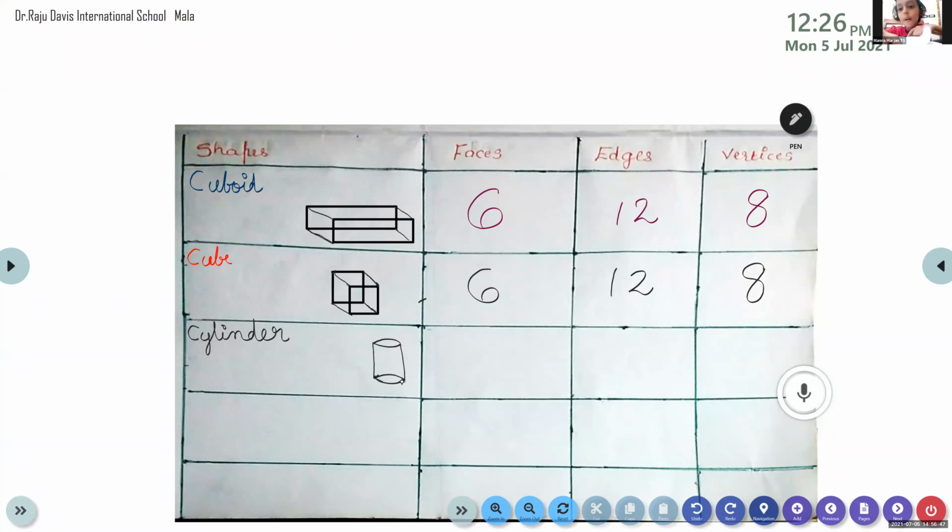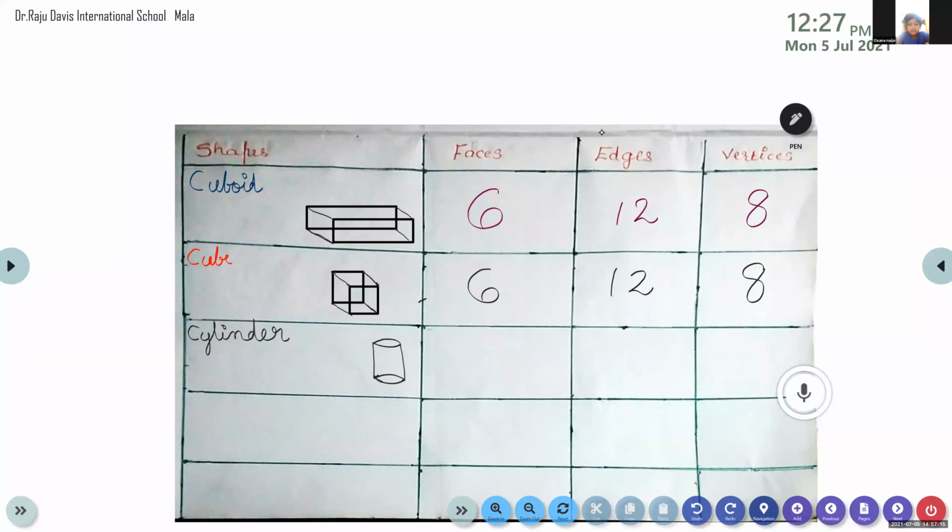Now let me ask you one question. Oksana, please unmute and tell me how many faces are there for a cylinder? 2? Only 2? 3.